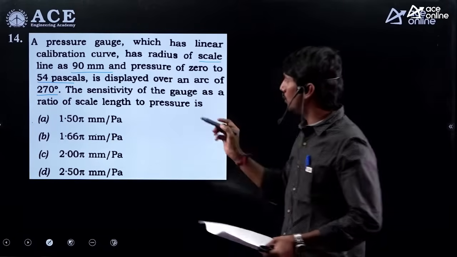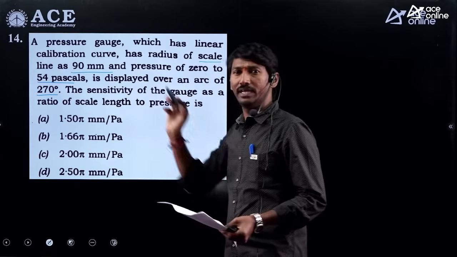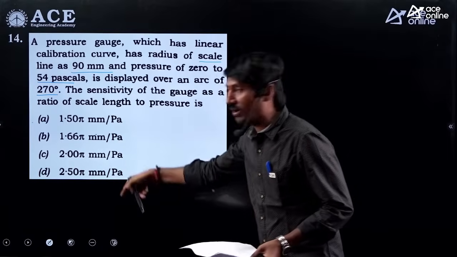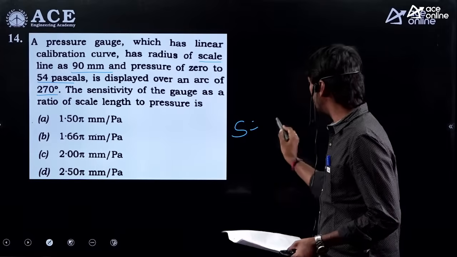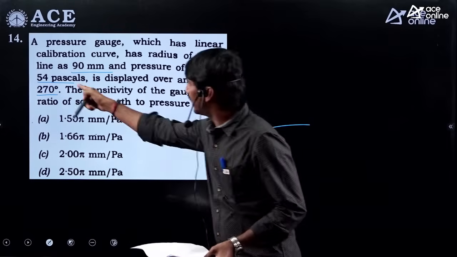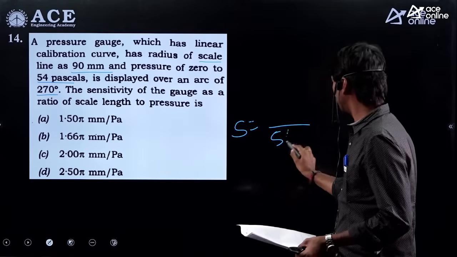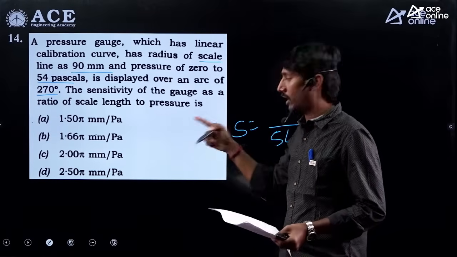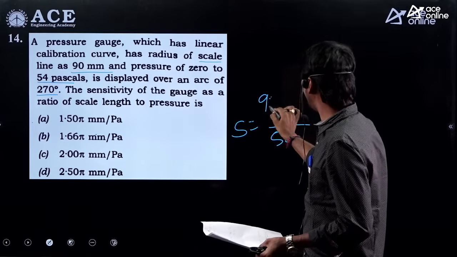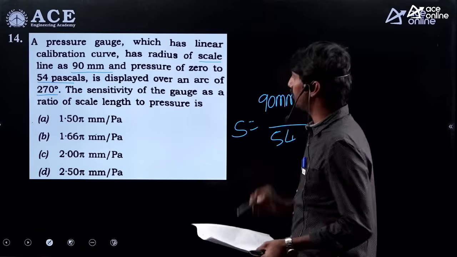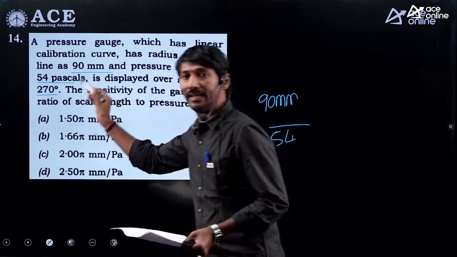In the class also I told you, if the question is somewhat deviated, depend on the corresponding units. Mm per Pascal. So therefore, for sensitivity, the denominator must be Pascal. What is the value? 54. In the numerator, we need to have mm. He has given 90 mm. But 270 degrees value is given.